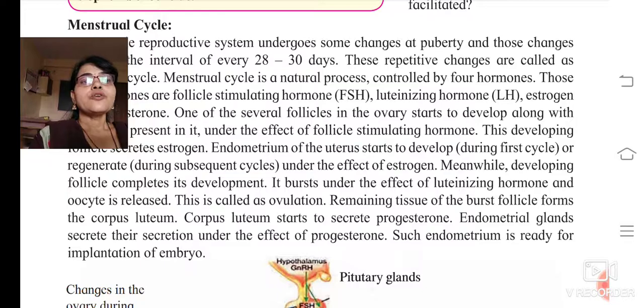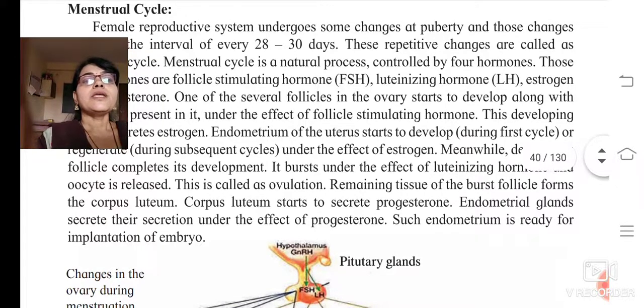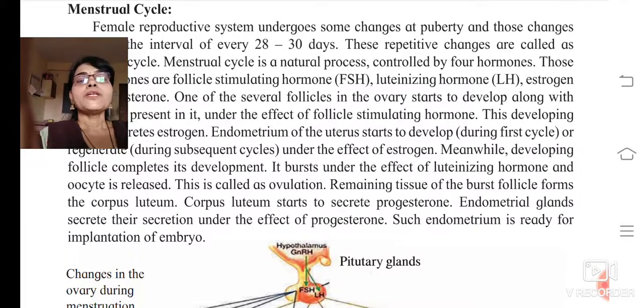Now the remaining tissue of the burst follicle forms the corpus luteum, okay. The oocyte is released, but there is remaining tissue in the follicle, and we call this remaining tissue the corpus luteum.